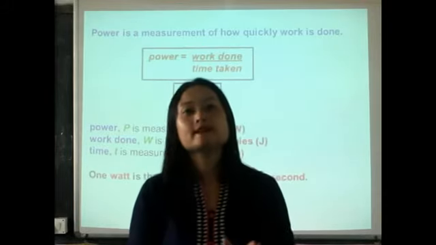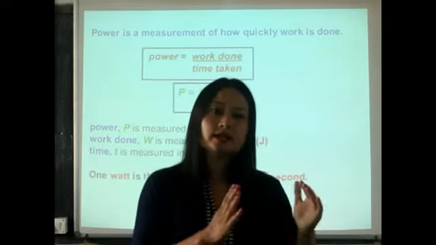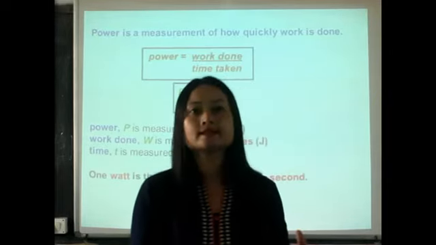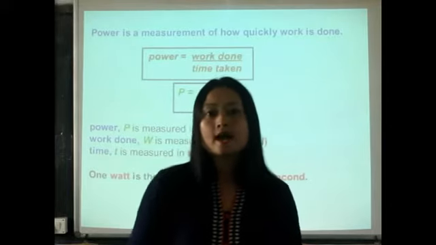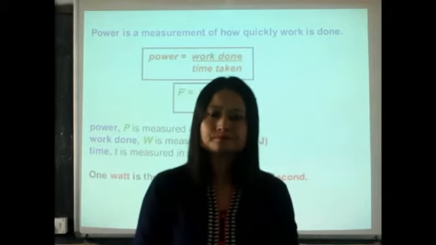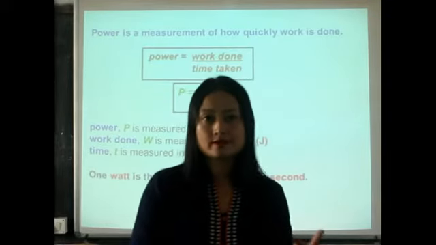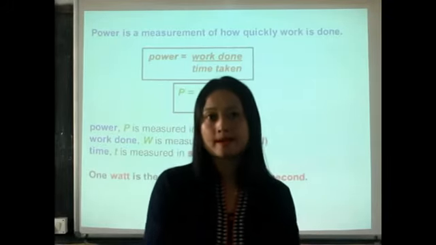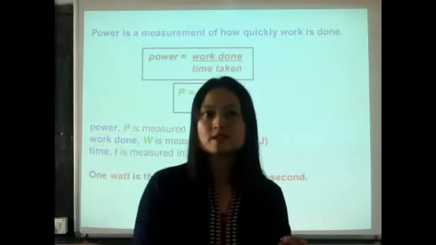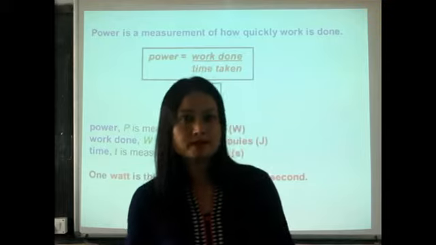For example, say there are two persons, A and B. A does a certain work in 10 minutes, and B does the same amount of work in 15 minutes. So who does it faster, who does that work in a shorter time? It is A. So we say that A has more power than B.